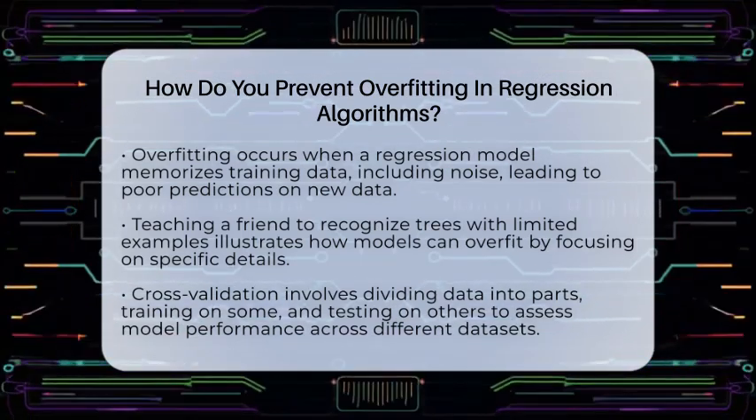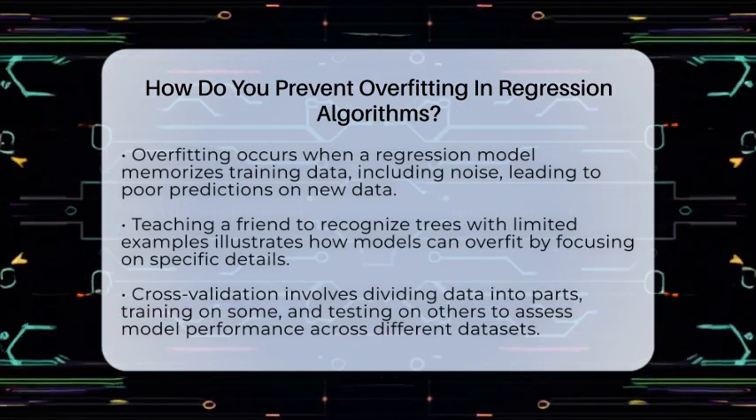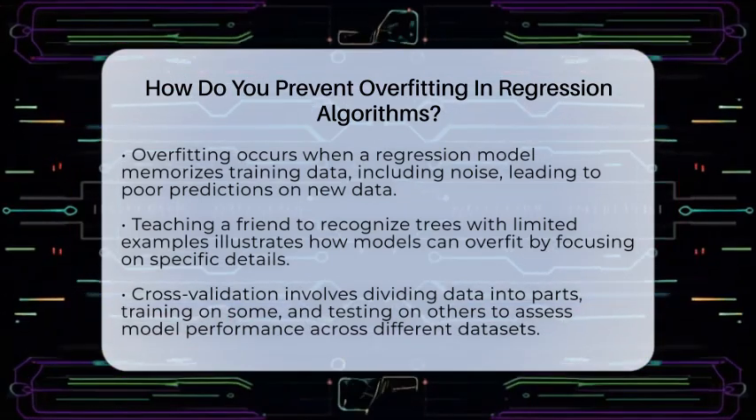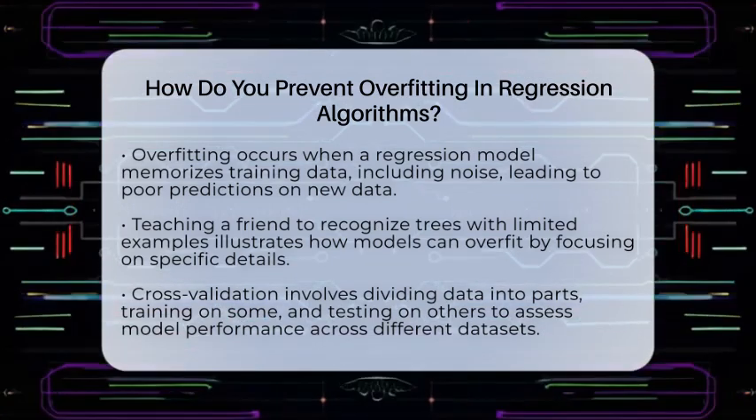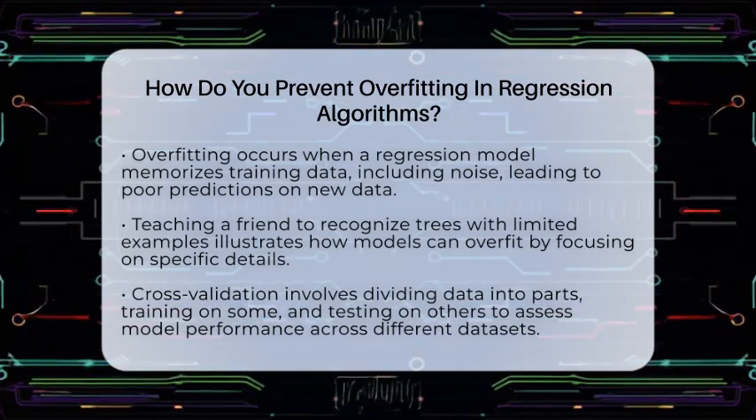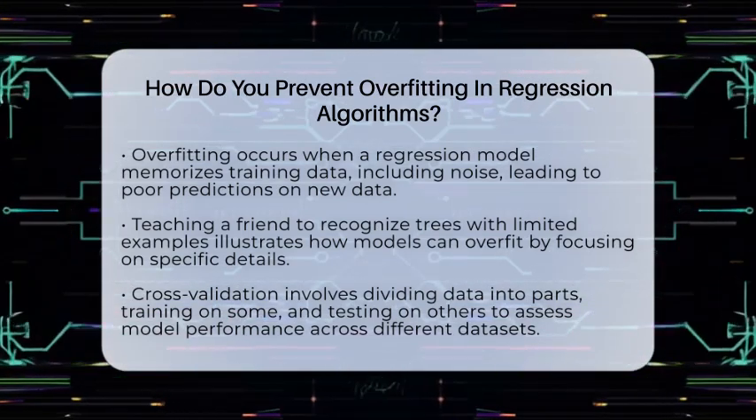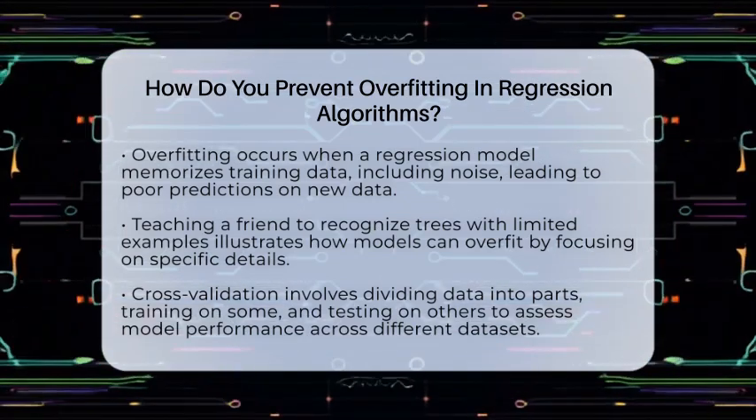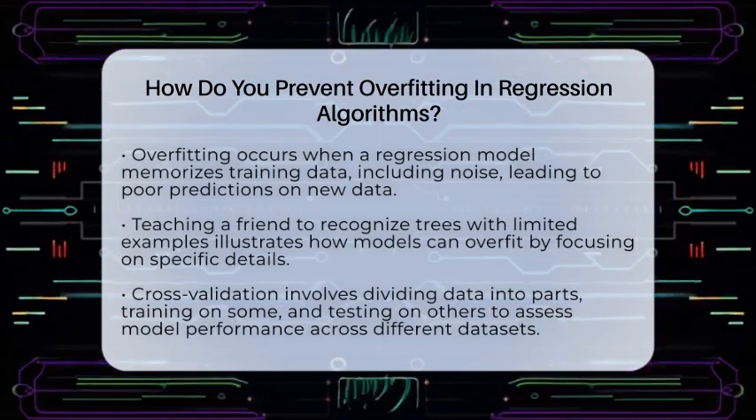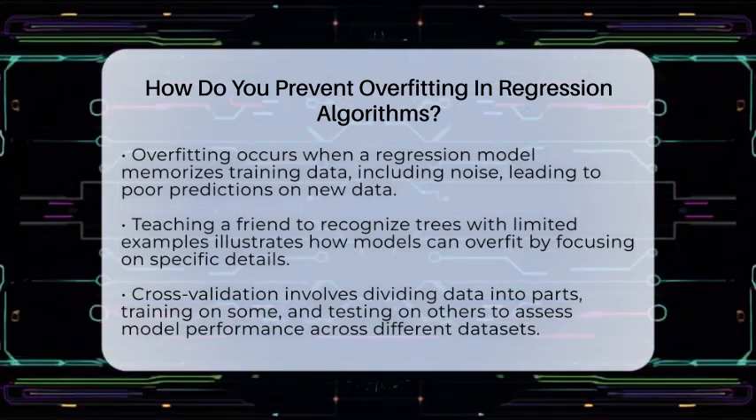One effective way is to use cross-validation. Think of it as testing your model on different groups of data to see if it performs well across all of them. You split your data into several parts, train on some, and test on others. This process helps you find the right balance so your model isn't just memorizing the data but learning general trends.